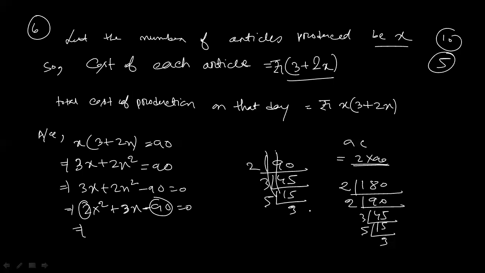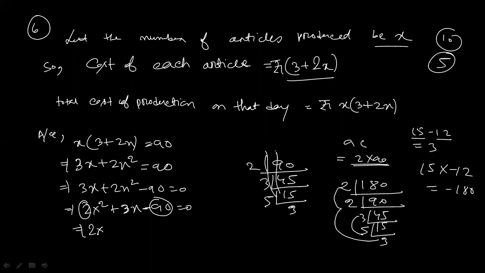Now see, this one 15 and 12, 4 times 3 is 12. Now if you subtract 12 from 15, your result will be 3. Yes or no? If you subtract 12 from 15, the result will be 3 and the product will be 180. Clear, all of you? 15 into minus 12, so it will be minus 180. The product is minus 90 into 2, so minus 180.